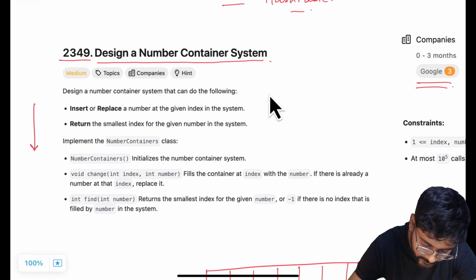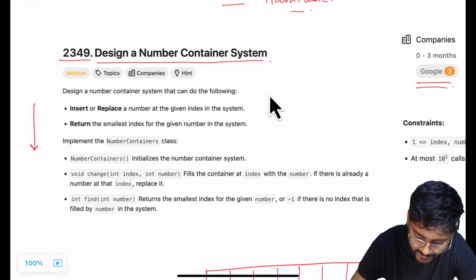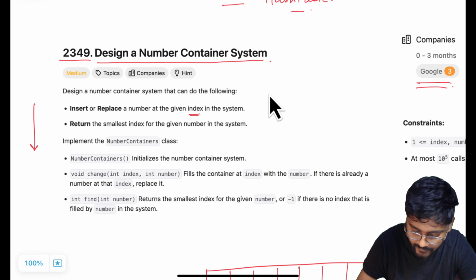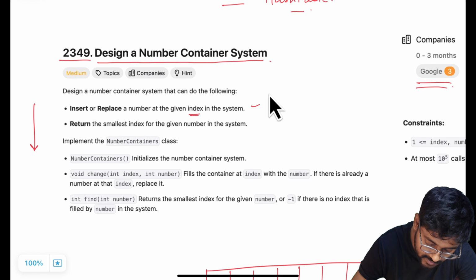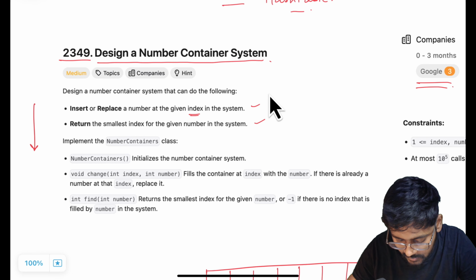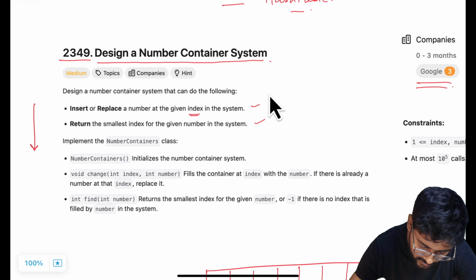In this problem, we have to design a number container system that can do the following. Insert or replace a number at a given index. The second one is return the smallest index of a given number in the system. Okay, this functionality we have to implement.